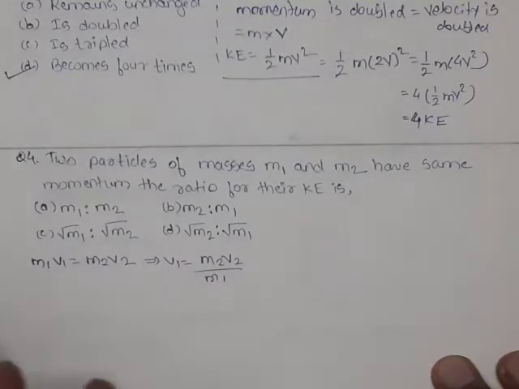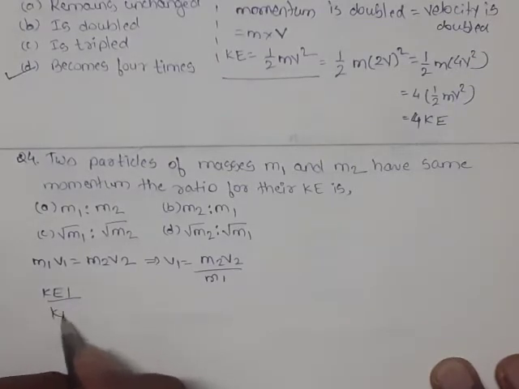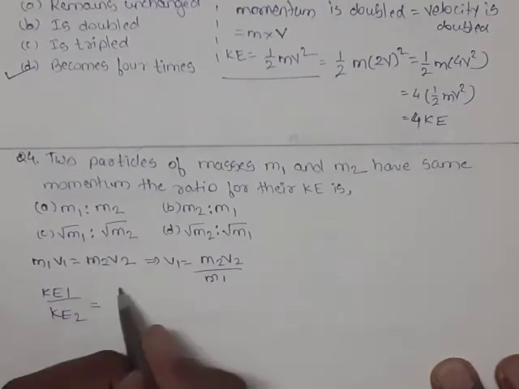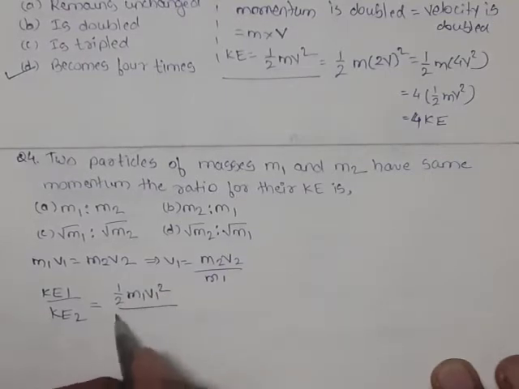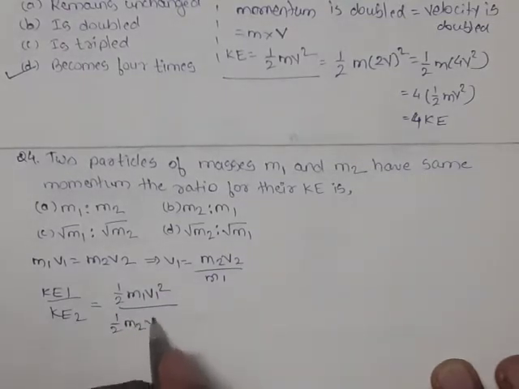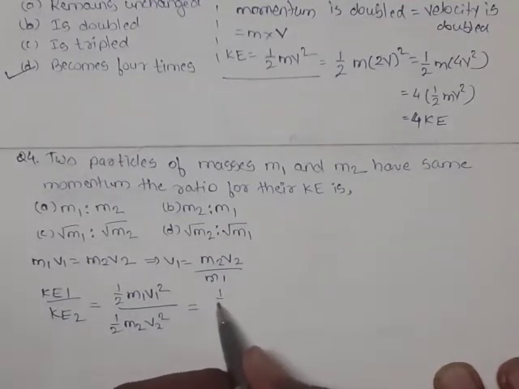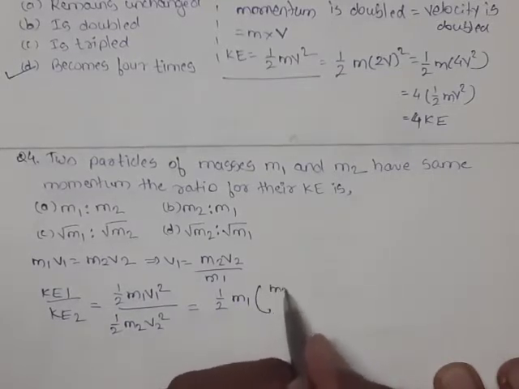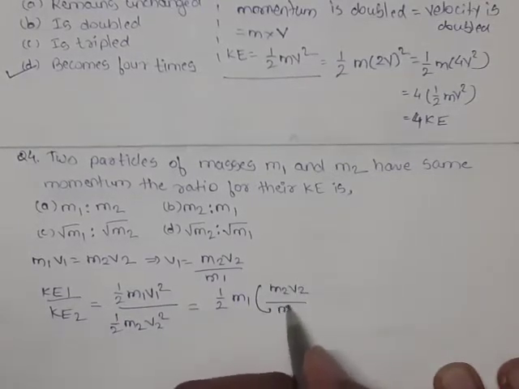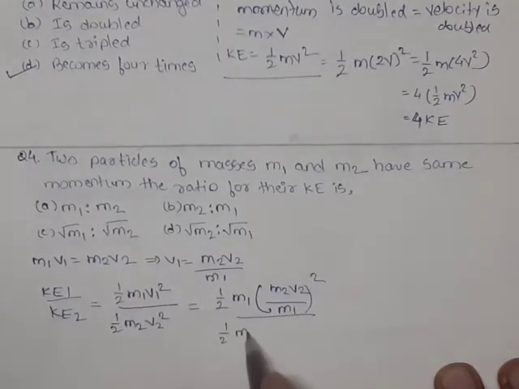Now we take the ratio of their kinetic energy, that is KE1 upon KE2 is equal to 1/2 m1 v1 square upon 1/2 m2 v2 square. Instead of v1 we put (m2 v2 upon m1) square, upon 1/2 m2 v2 square.